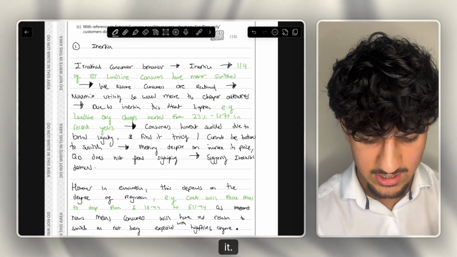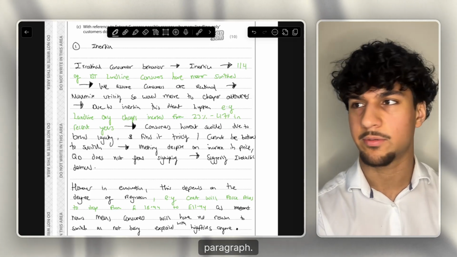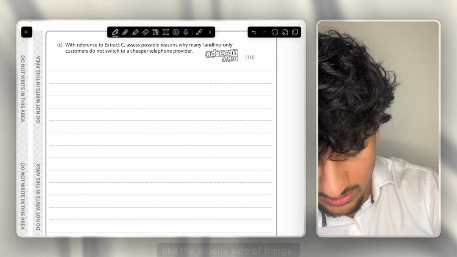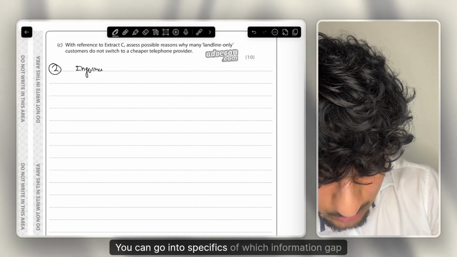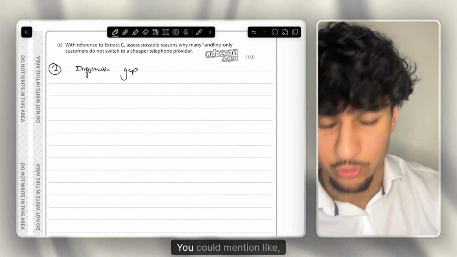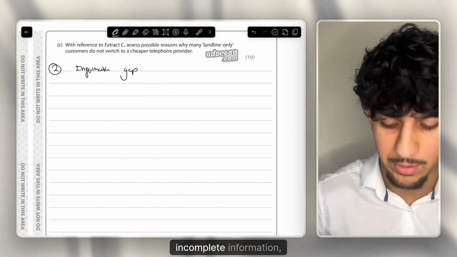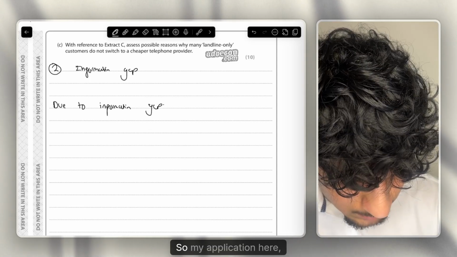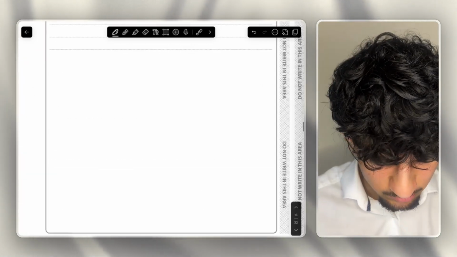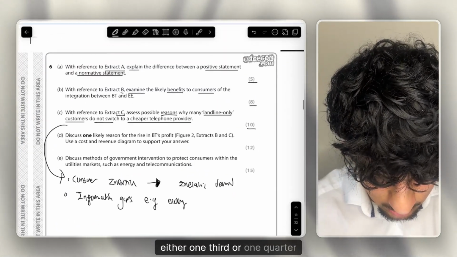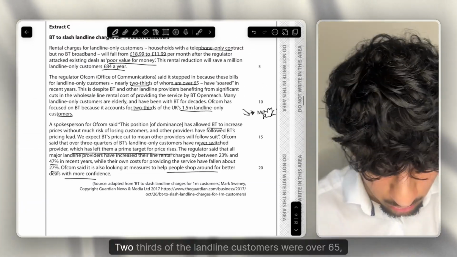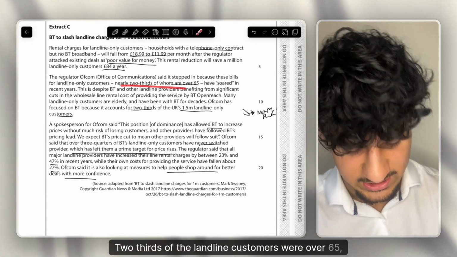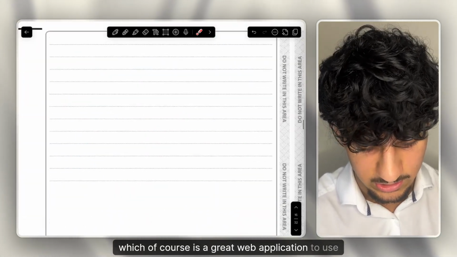Of course, you can go into a bit more depth with it, but now let's get started with our second paragraph. The second paragraph is going to be on the elderly side of things, so it's going to be on information gaps. You can go into specifics of which information gap you want to mention, like asymmetric information or incomplete information. My application here, I believe, says that 2/3 of the landline customers were over 65, which is a great piece of application to use.